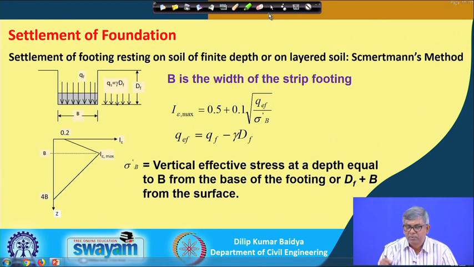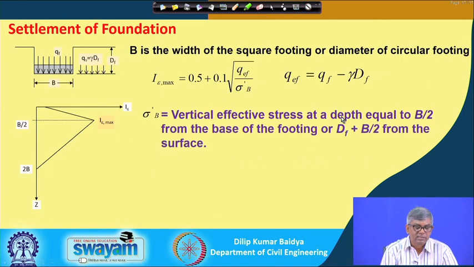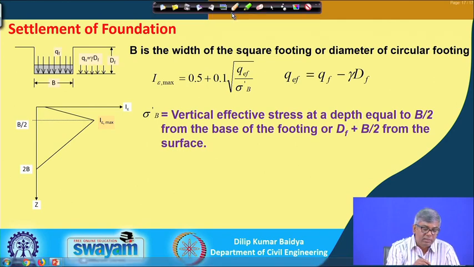Similarly, he has given another model, which is applicable for square and circular footing, and this is the diagram. You can see here this value is missing, this will be 0.1, and the diagram is almost similar, only the values are changing. Earlier, at b depth from the base it was becoming I e max, whereas here in the circular and square footing it becomes maximum at b by 2 depth. That is one difference.